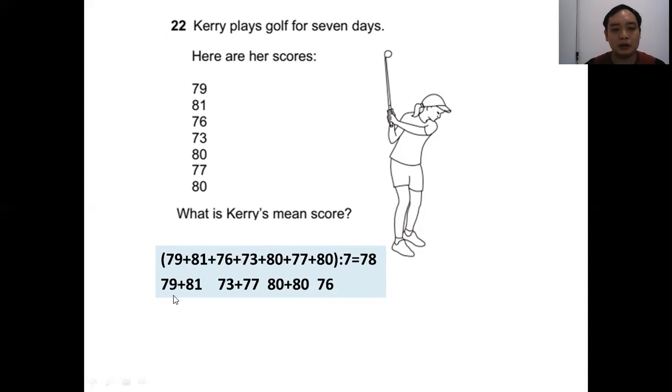Now, for some of you who have problems with the addition of many numbers, you can pair up the numbers so that when they add up, they become round tens. So the pairs will be 79 plus 81, 73 plus 77, and then the two singles, we put next to each other, 80 plus 80, and finally this one stays alone, which is 76.